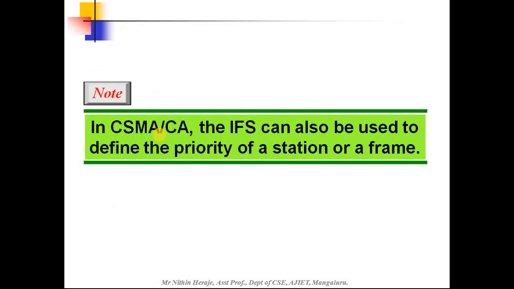In CSMA CA, the IFS can also be used to define the priority of a station or a frame. So I hope you understood this random access protocol. Under random access protocol, we discussed Aloha, under that pure and slotted Aloha. Then we discussed what is CSMA, what is CSMA CD, and what is CSMA CA. Hope you understood this.